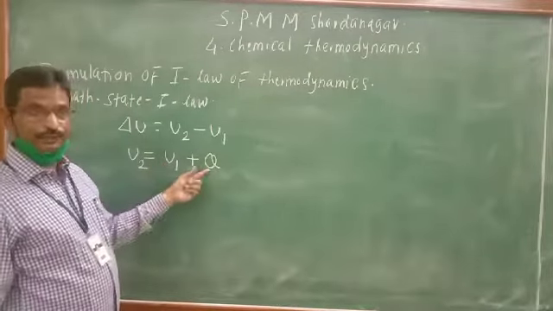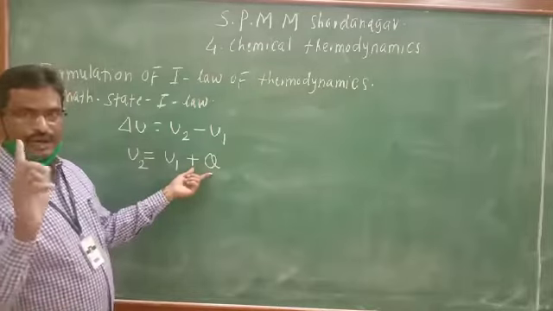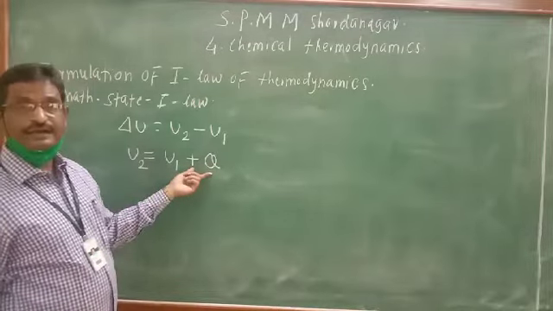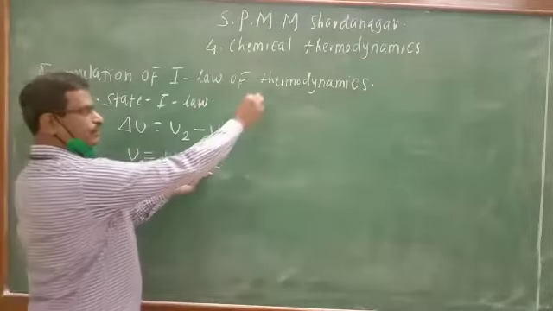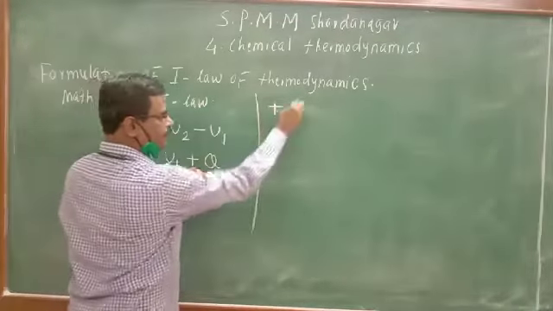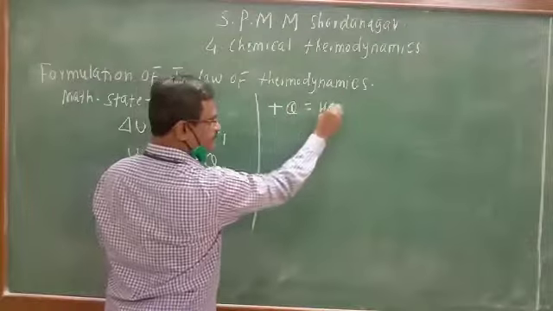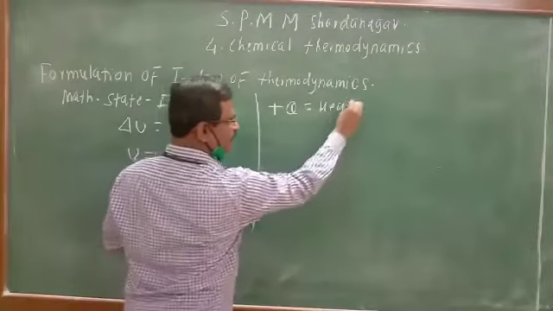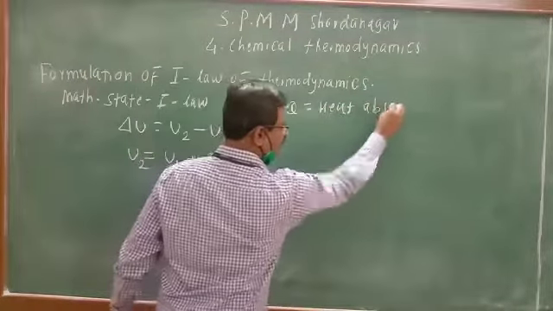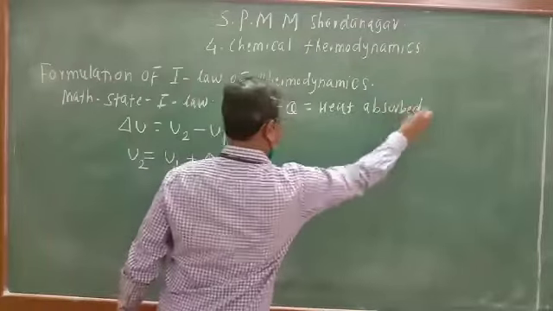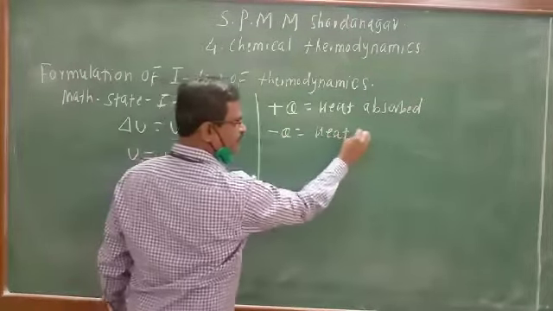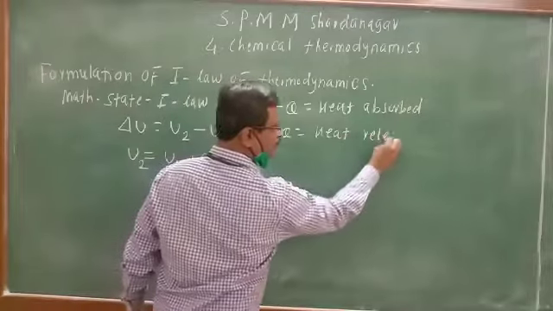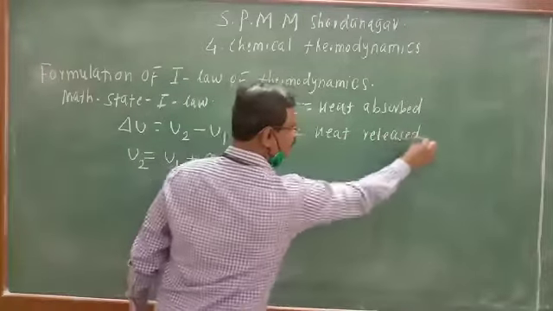Q plus. We have seen the sign conventions. What are the sign conventions? Plus Q means heat absorbed. Minus Q means heat lost or heat released.